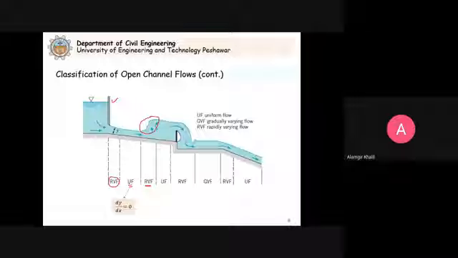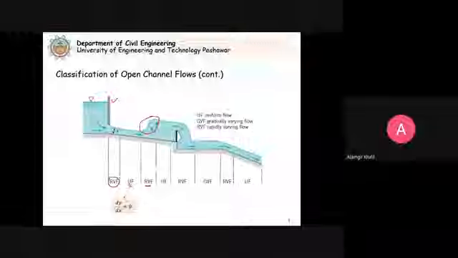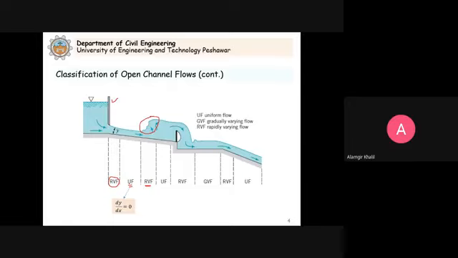Strictly uniform flow conditions are not possible practically because of the flow conditions. We have natural channels, even artificial channels. So it's very difficult, in the strict sense, to maintain uniform flow where the depth will be the same at all sections. But this is the assumption that is made when we analyze the flow problem. That's why the uniform flow conditions are more accurately applied for prismatic, artificial channels, clear?